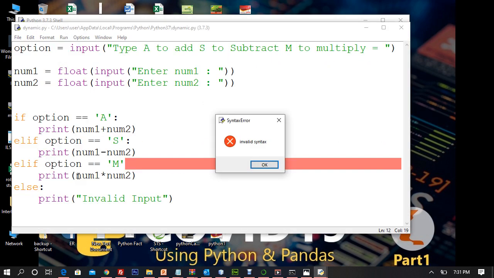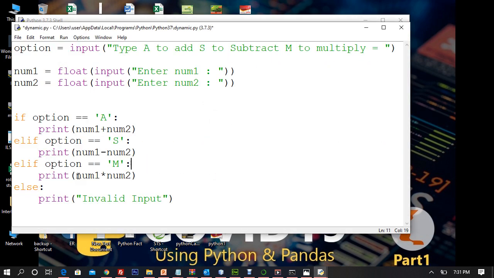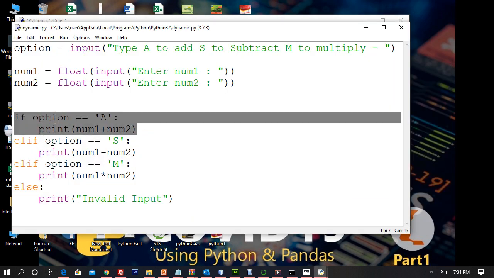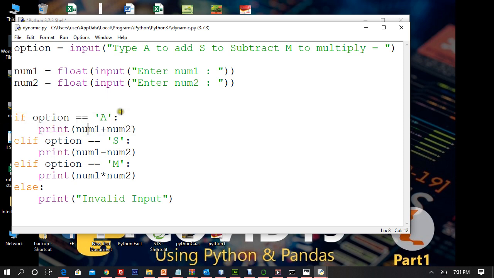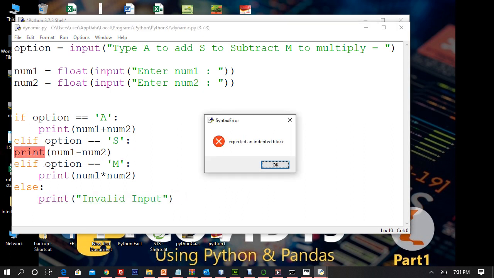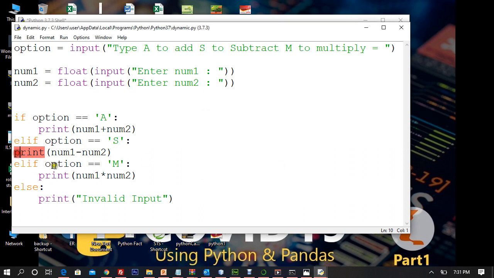So let us try all three things right here. Okay, I didn't terminate it. Fine. So now let's take a look at this. This defines the body of if. That means if option is equal to A, it has a single line of code, right? And then we go to the second line and start the second option, which is elif, and this is the body of elif, this is the body of the third elif, and this is the body of if. Now in case I take out the indent, I'm going to get an error, right? It says expected an indented block over here, so I'll give an indent. So it looks like this piece of code belongs to this if, this piece of code belongs to this elif, and this piece of code belongs to this elif.